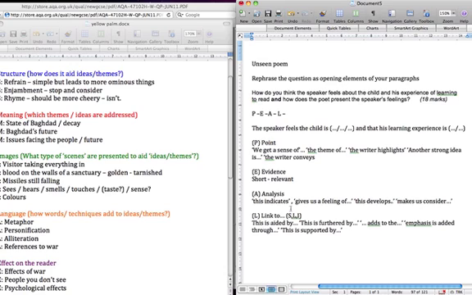And then with our linking piece, after you've made that PEE point, you link. This is aided by, and then you're going to link to the structure. This is furthered by, link to the images, for example. This emphasis is added through use of language. This is supported by, and so on.